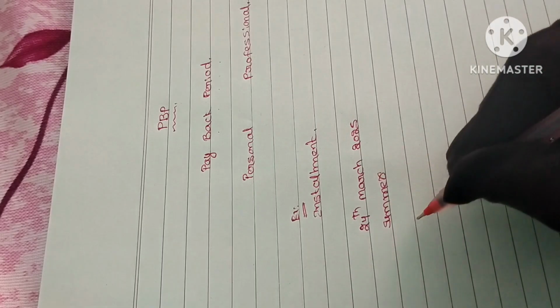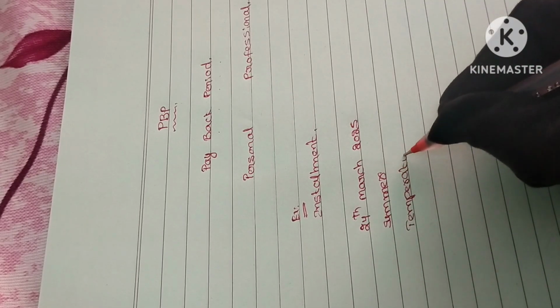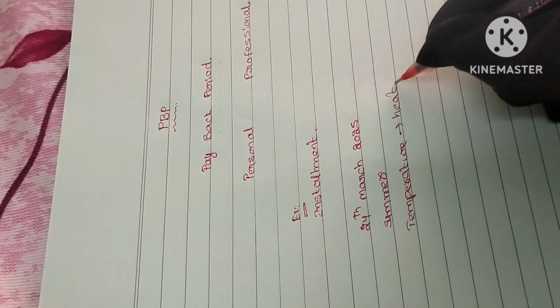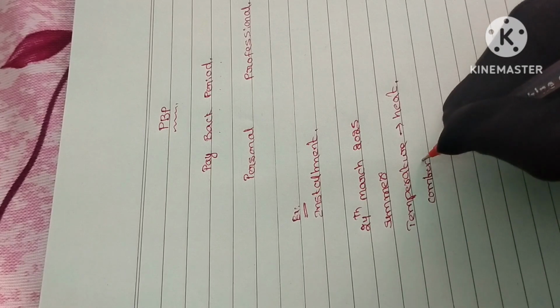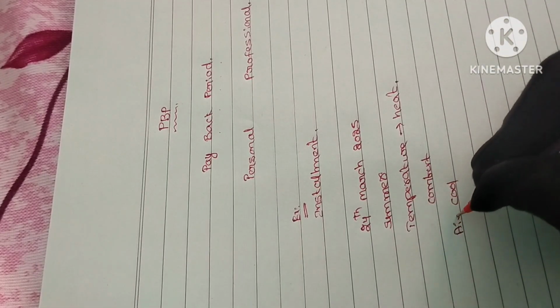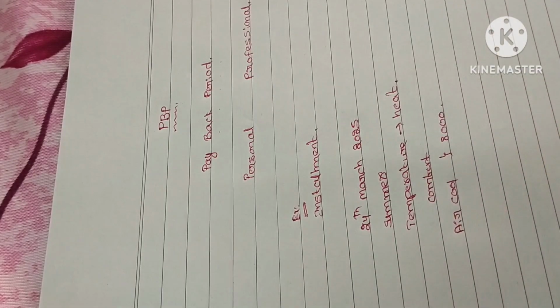In the summer season we have high temperature, so due to high temperature we feel heat. In order to have comfort, we would like to have an air cooler.